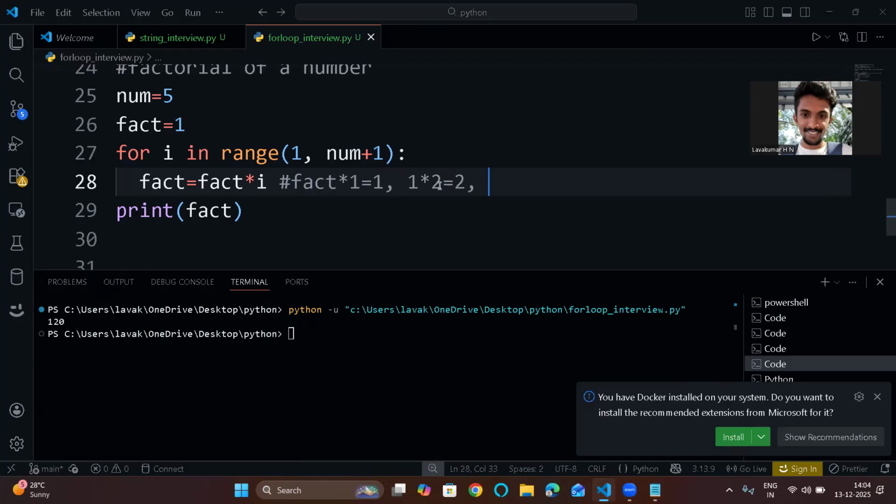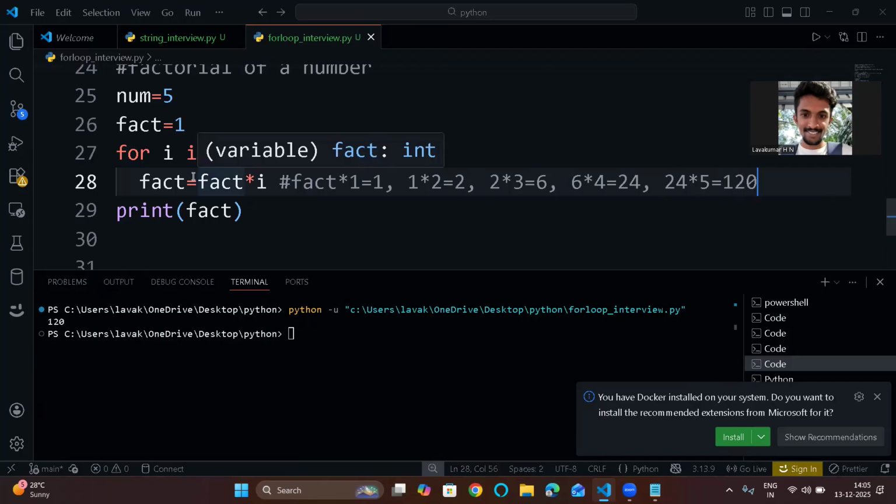In the third iteration, fact is 2, 2 star 3 equals 6. In the fourth iteration, factorial value is 6, 6 star 4 is 24. The next iteration, 24 star 5. So what will be the output? 120. Every iteration, this is getting updated.